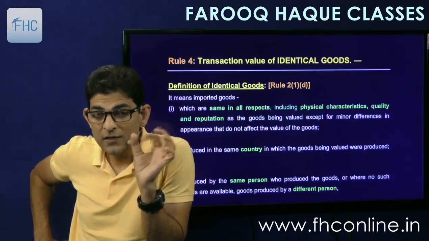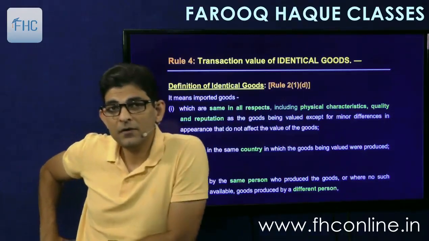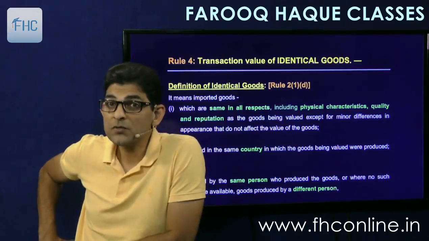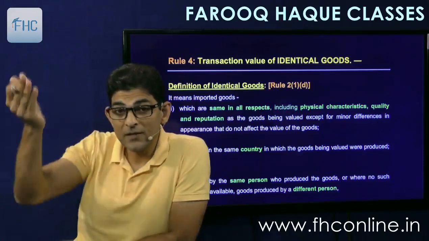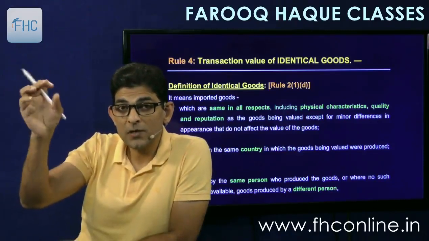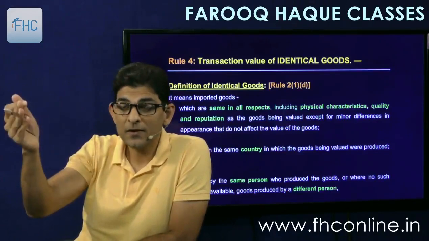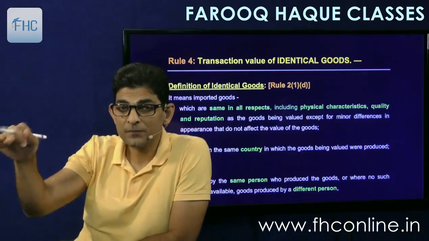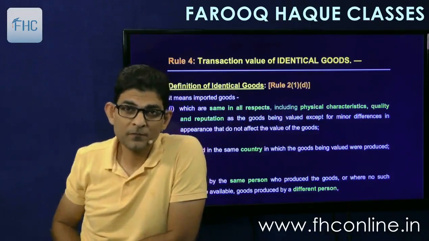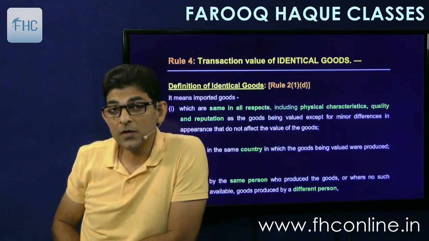How we'll adjust, I'll tell you. Like if I am a consumer, but the other person who has imported identical goods is a dealer, obviously he'll get a dealer discount. So that discount will be added back. The dealer discount or dealer margin that he has received will be added back, so that his price is converted into a consumer price, and then that is compared with mine.